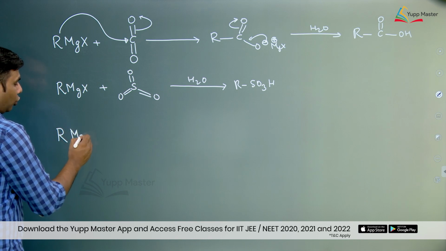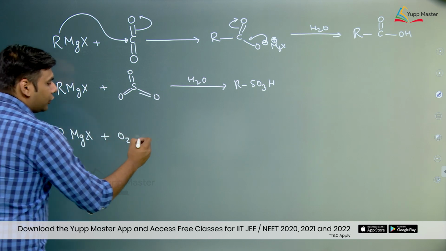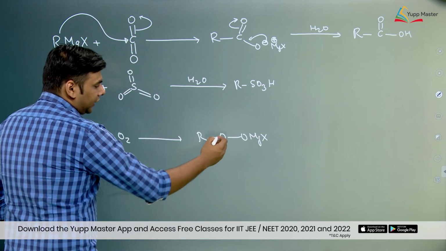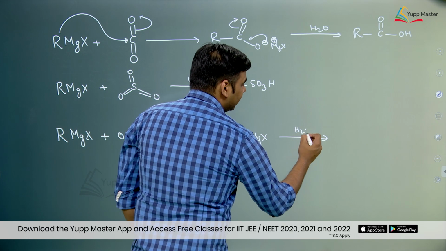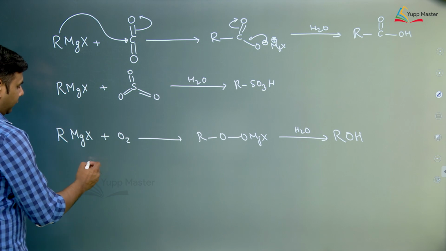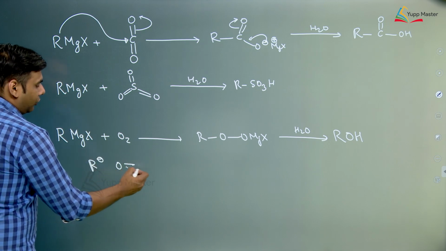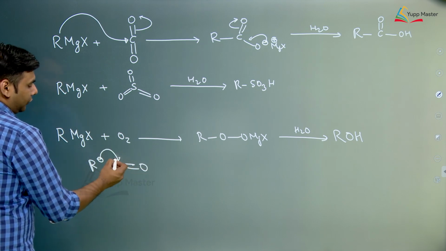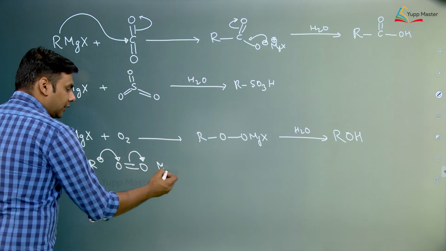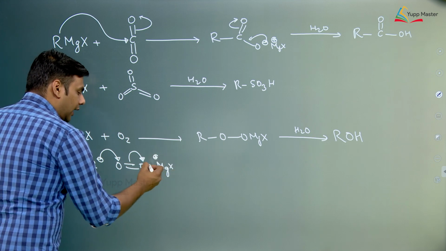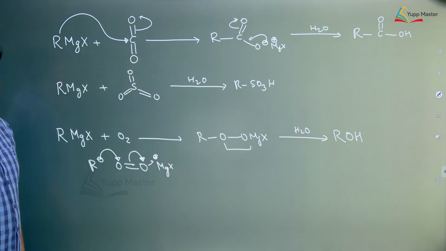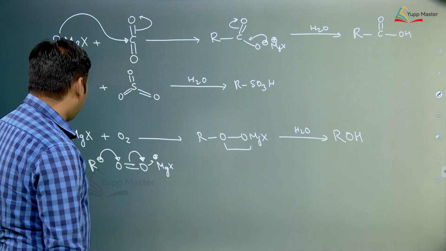If we react this with O2, it forms ROOMgX, a peroxide type of linkage, which on hydrolyzing gives an alcohol molecule, right. So basically there is a negative charge over here, O double bond O. The negative charge attacks this oxygen, the pi electrons are polarized onto the other oxygen, and this negative charge forms an ionic bond with this positive charge. So we form this. Now peroxide bonds, we know, are unstable, so this hydrolyzes and forms an alcohol.